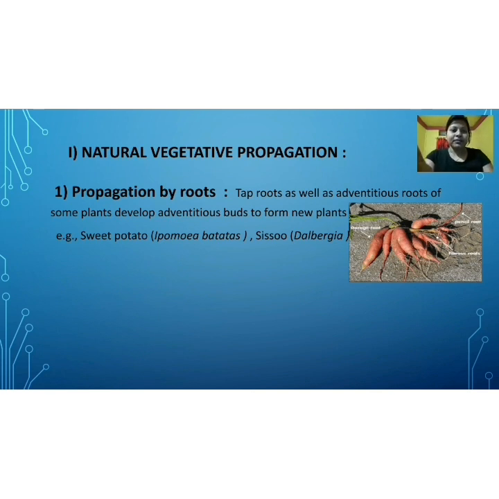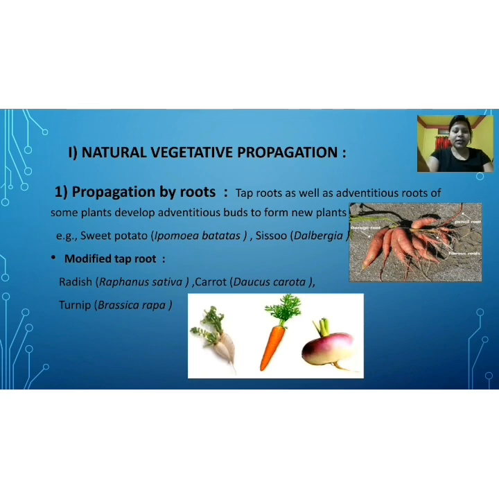Now some examples of modified taproot. Modified taproot means the main root is modified. Examples are radish, carrot and turnip, and the picture is also shown. Radish, carrot and turnip are examples of modified taproot.